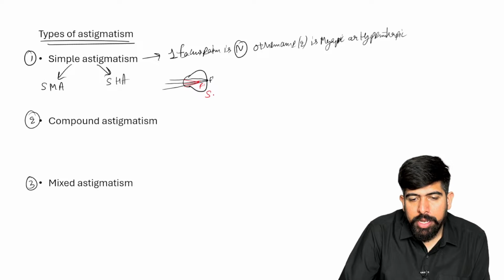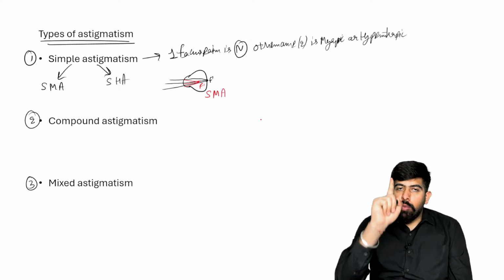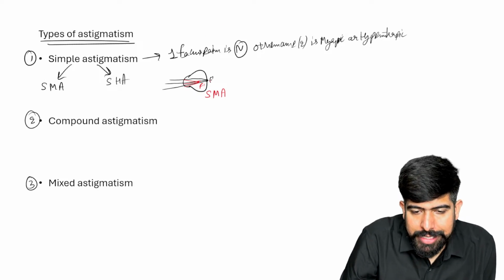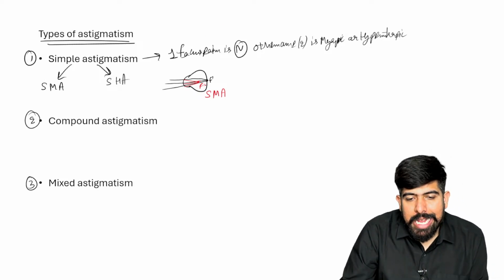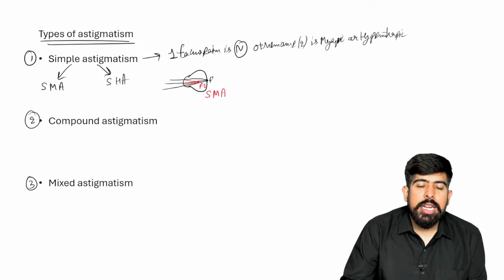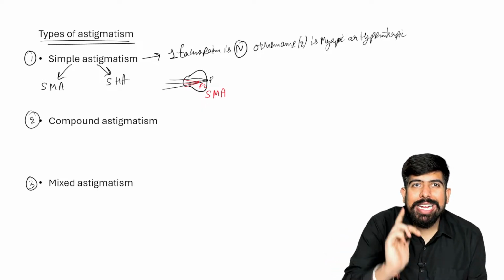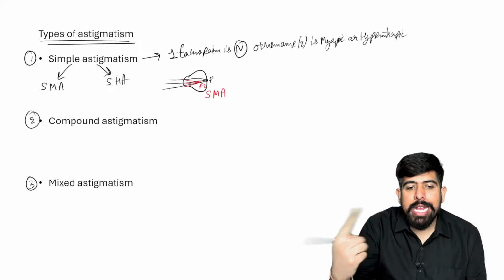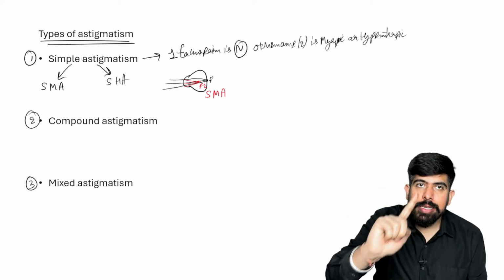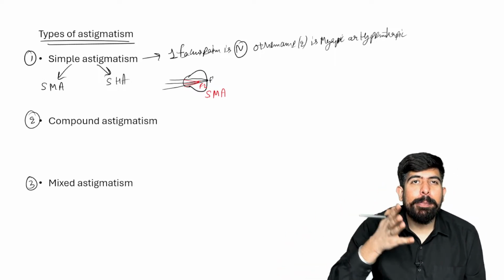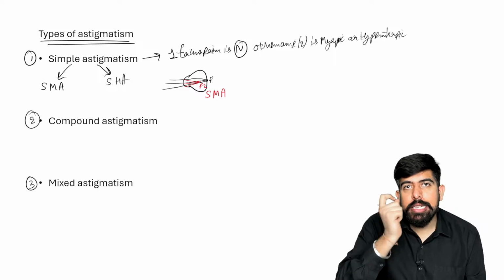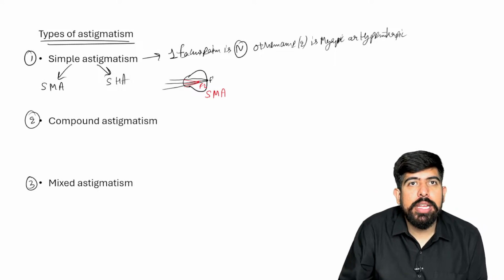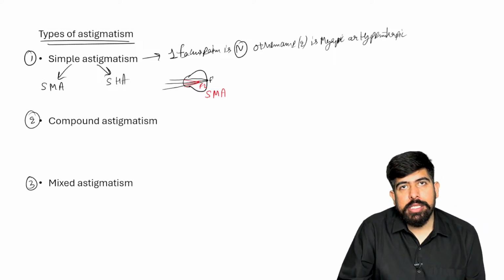This is the simple myopic astigmatism. Why simple myopic astigmatism? One focus is normal. You can see F1 is normal, and this F2 which I drew here is myopic. So the simple means one is normal, myopic means one is myopic, and this has two focus points. So this is known as astigmatism.